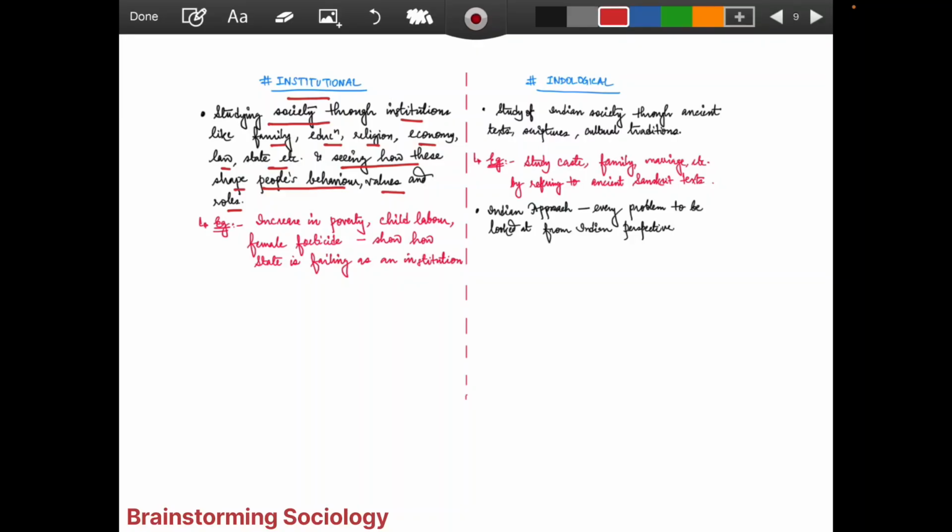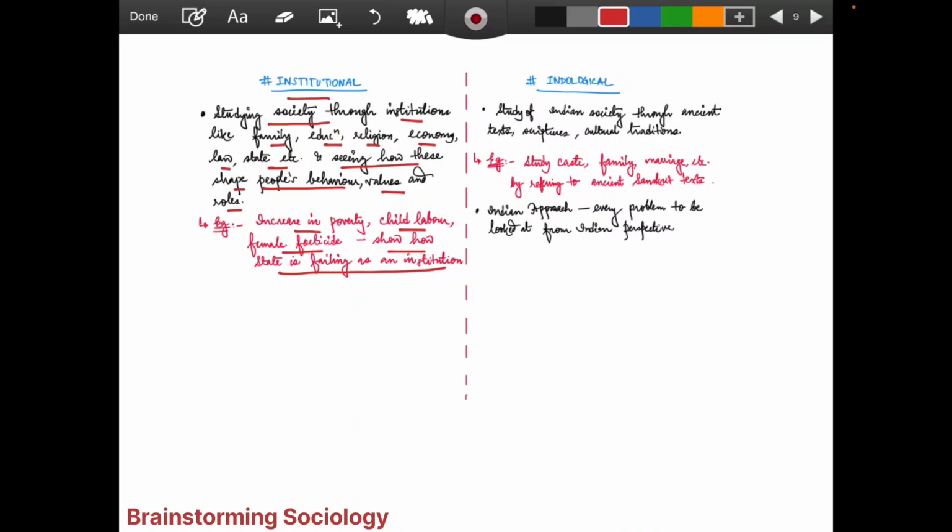How should you use this perspective? In mains, when you are writing continuously, you can't let your thoughts break down, right? If you have a hold of these perspectives, you can have a built-in flow for the answer. For example, increase in poverty, child labor, female feticide: show how the state is failing as an institution.